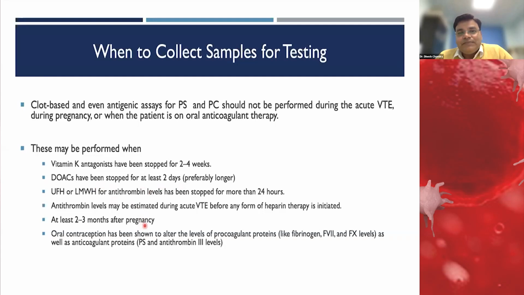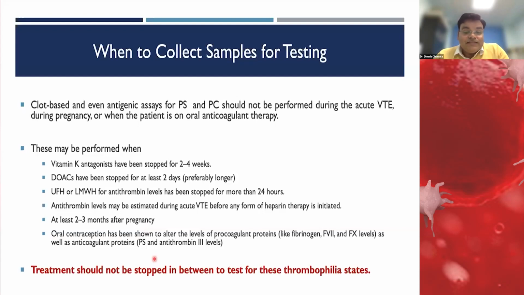If the patient is pregnant and the test is abnormal, then we should repeat the test 2 to 3 months after the pregnancy. If the patient is on an oral anticoagulant, then other procoagulant factors like factor 8 and factor 7 can be decreased or increased, so the result should also be interpreted with the clinical question.